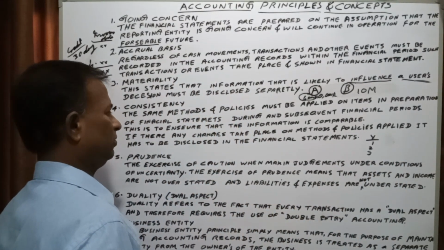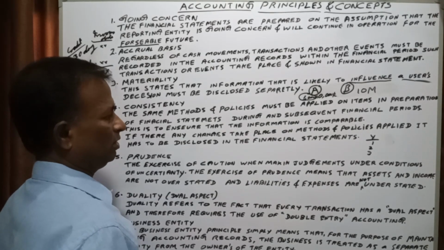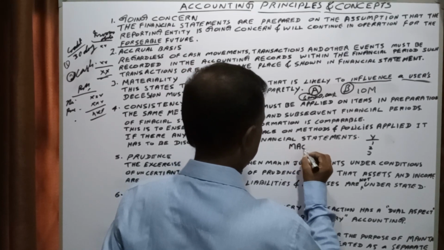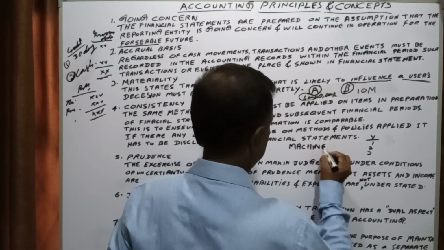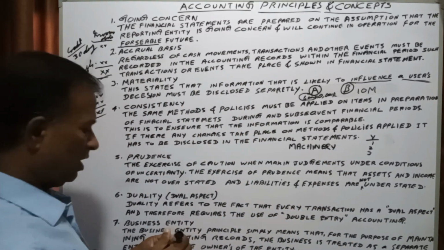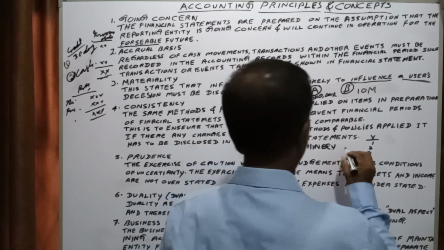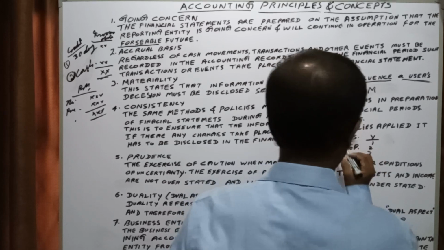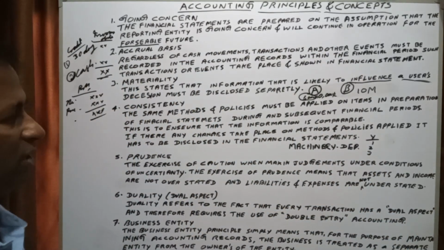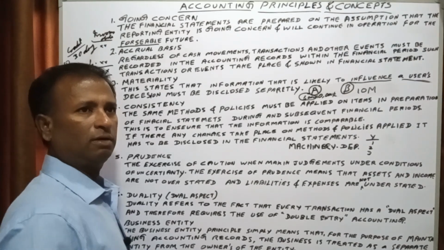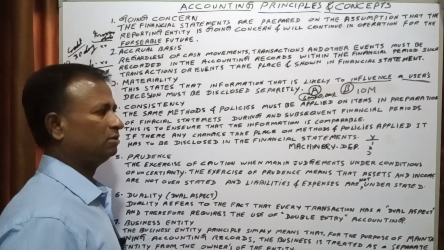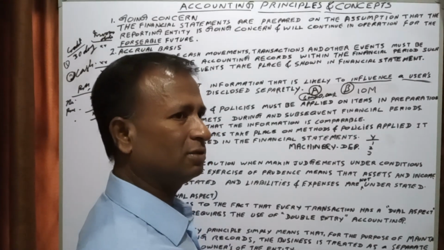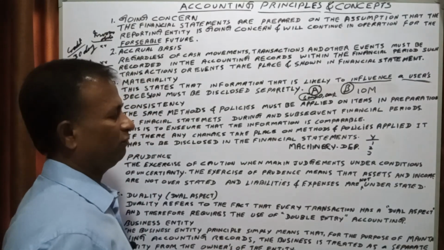Another example: if you purchase a machinery, the machinery has to be depreciated, because it has a lifetime. Humans have a lifespan. Mostly Sri Lankans have a lifespan of 70 or 60 years, and after that there are chances to go away from this world.